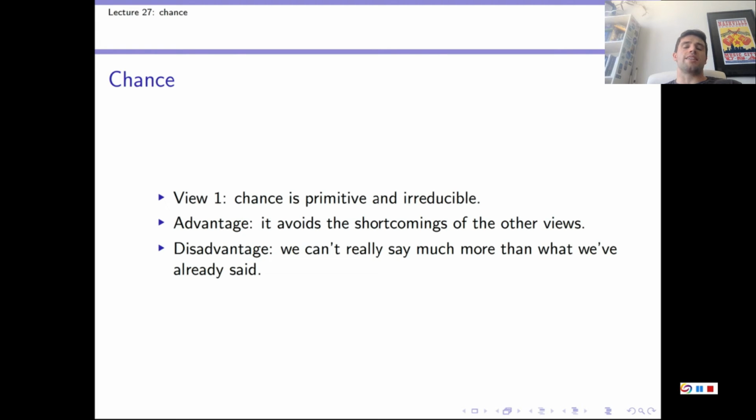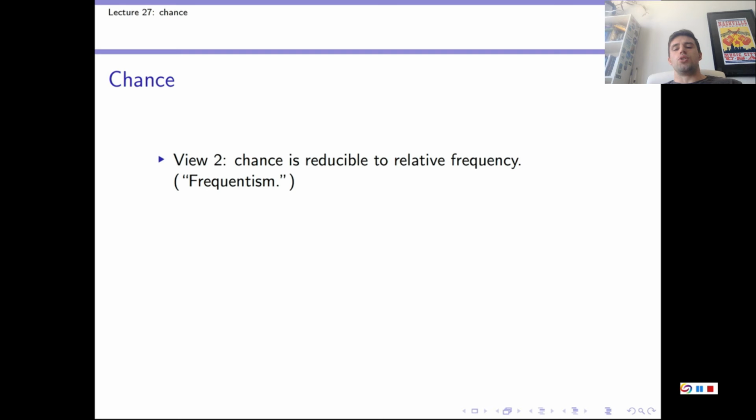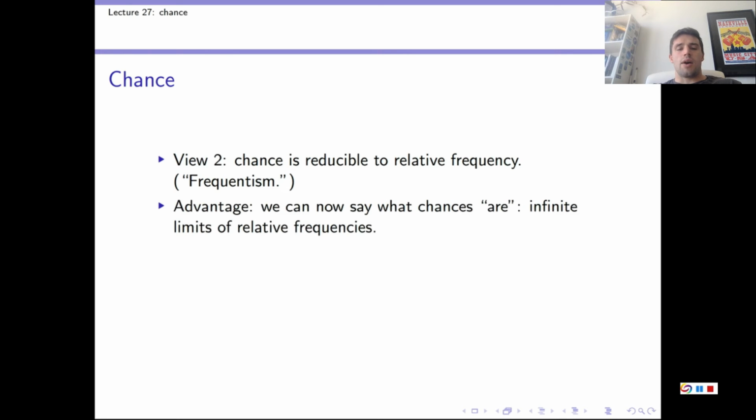And this is pretty much all we get to say on this view of chance, so not really anything beyond what we've already said. The second view is that chance is reducible to relative frequency. We call people who hold this view frequentists, and they tend to think of chance as relative frequency in the long run, precisely as the limiting relative frequency in an infinite sequence of trials, so an infinite sequence of coin flips. Now, a good thing about this view is that we now know, in a way, what chances are. They are just limits of relative frequencies.